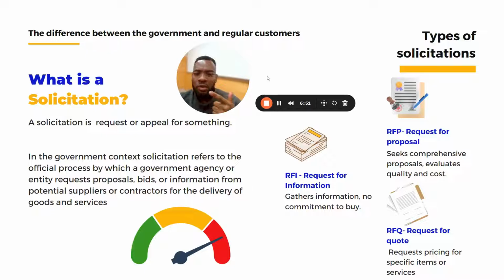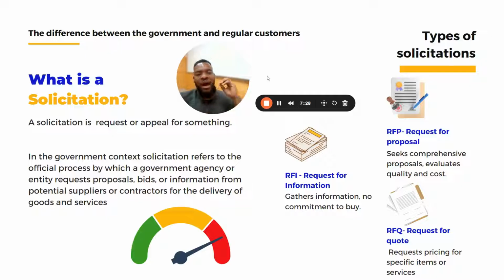They want to know, okay, what's the price point? Perhaps it's a new project. They've never done this before. It's a new space of land. They want to know how much they need to budget. The RFI has a low commitment, or rather, I'll say no commitment to buy. RFIs in this situation would be even worse than a tire kicker. Because the difference between regular customers and the government is that the government will tell you when they're only looking for information. So you need to be savvy enough to know, okay, this is an RFI. Do I want to prioritize this?